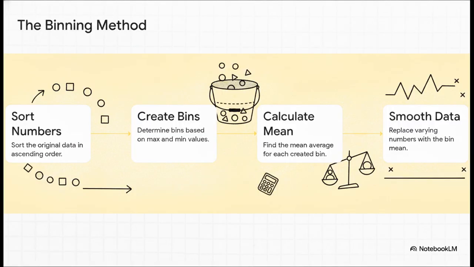Now, what's really interesting is how we handle the noisy data, those random errors and wild variants. We can actually mathematically smooth out this variance using a super simple 4-step recipe called the binning method. First, you sort your raw data points in ascending order. Second, you figure out the number of bins or buckets you need based on the maximum and minimum values. Third, you group the numbers into these bins and calculate the mean average for each specific bin. And finally, you smooth the data by replacing all the original varying numbers in that bin with that mean average. It completely flattens the noise and gives the algorithm a clean, readable trend.